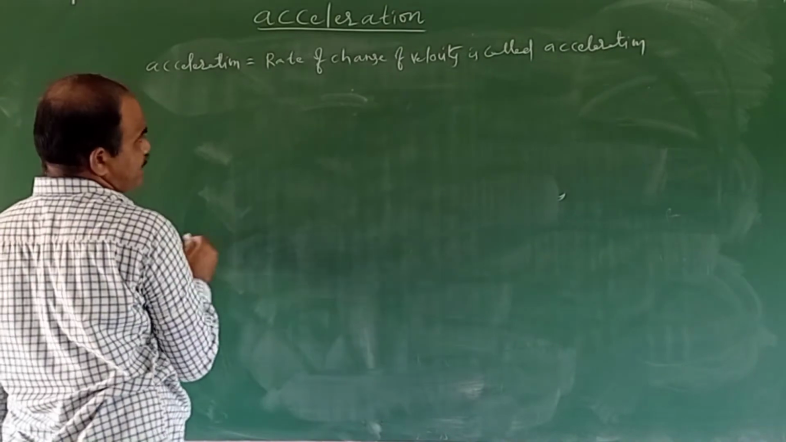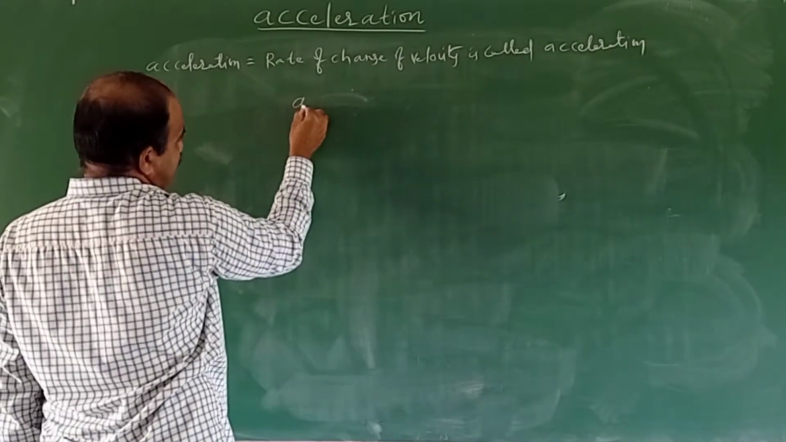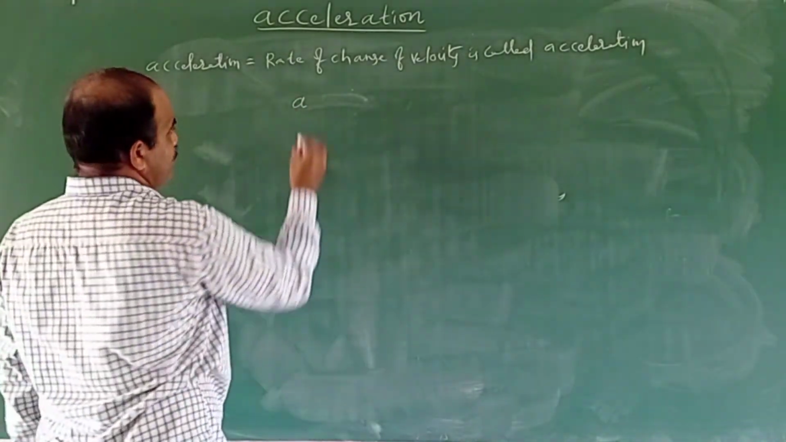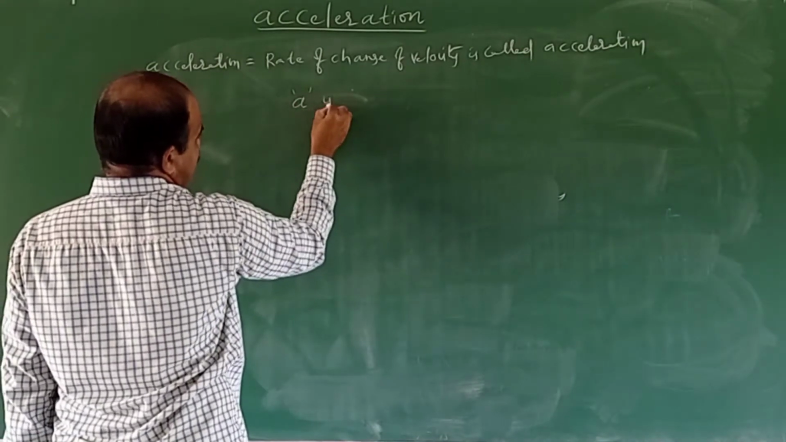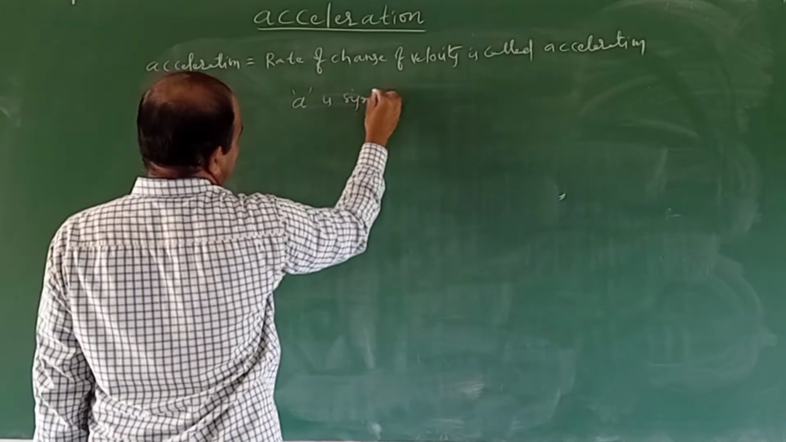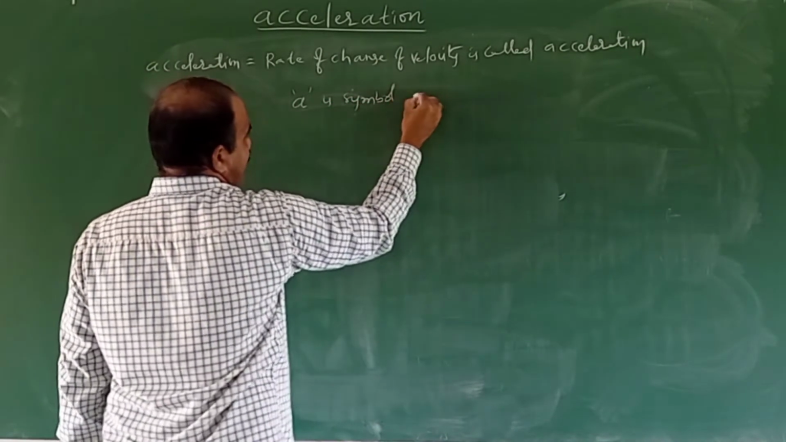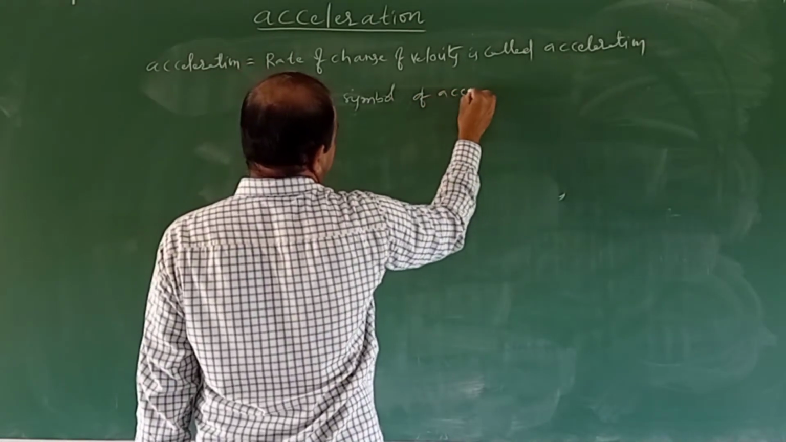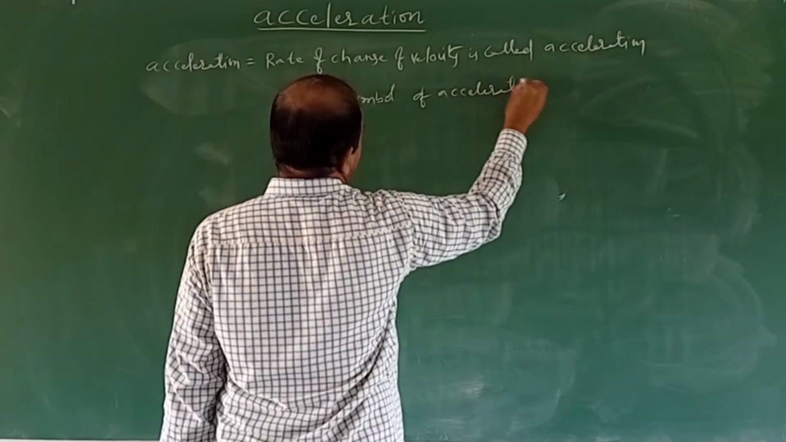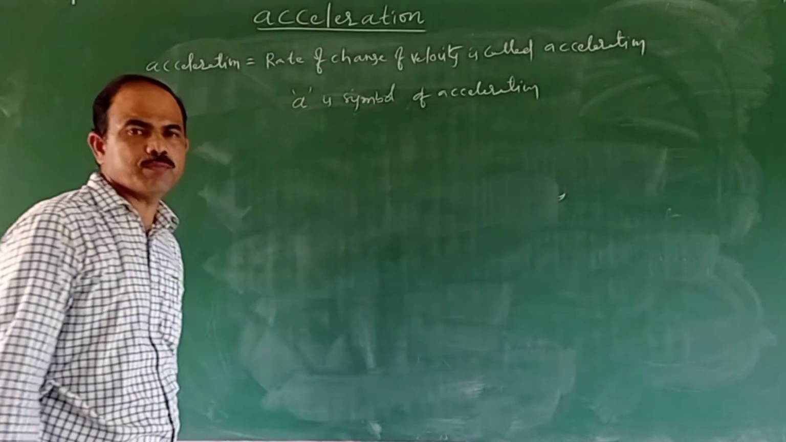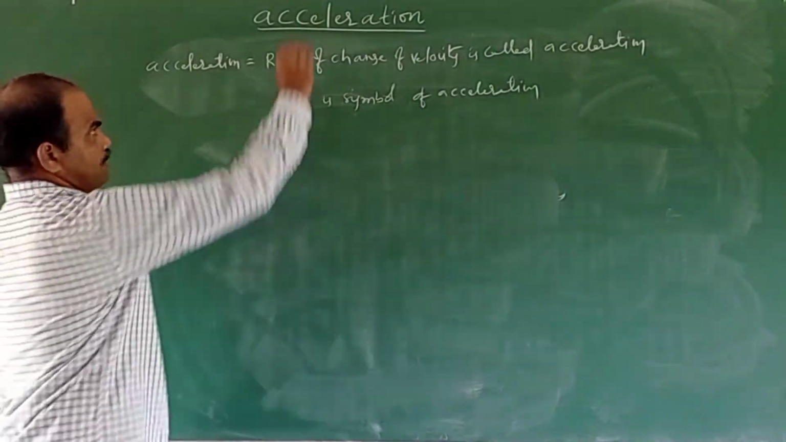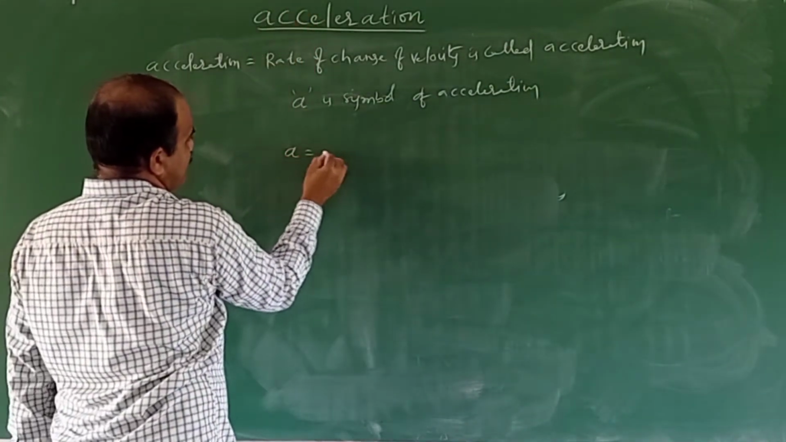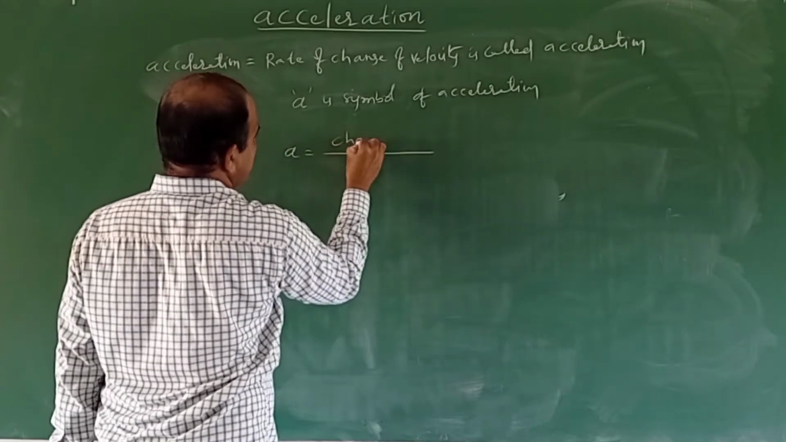So the acceleration is denoted with the letter small a. This a is the symbol of acceleration. And the formula for acceleration: a is equal to change in velocity by change in time.